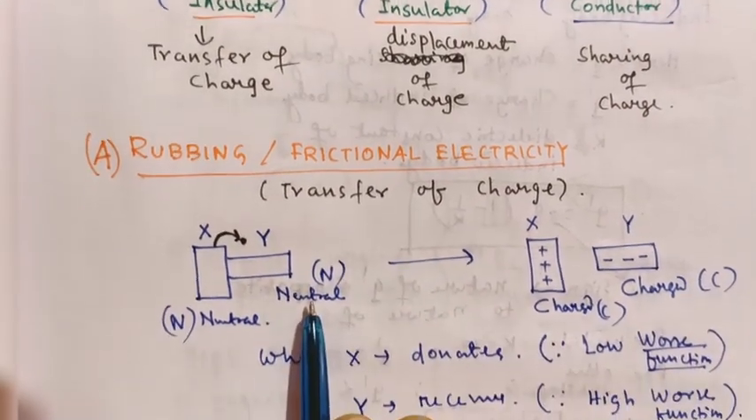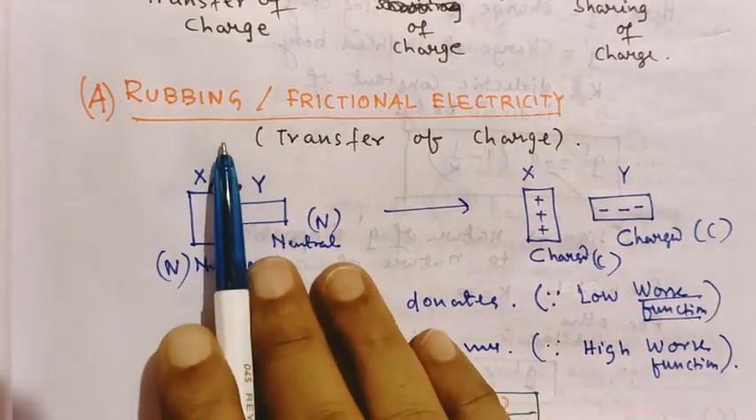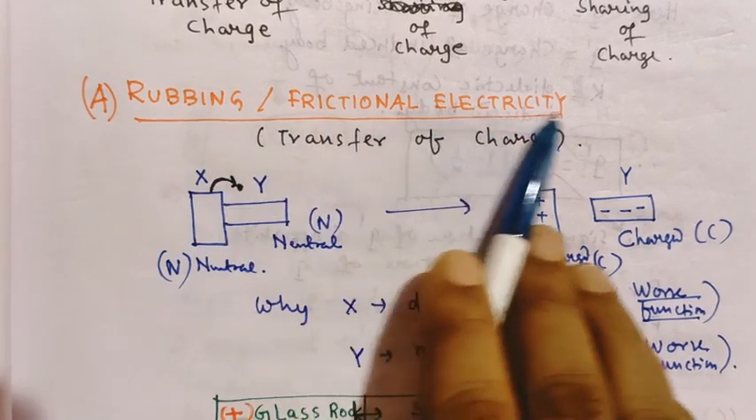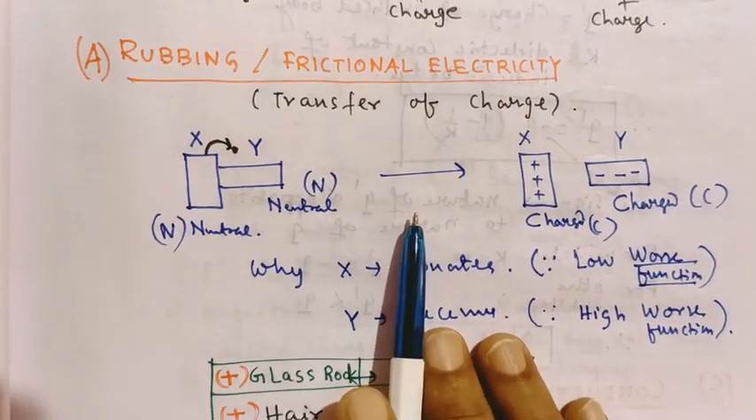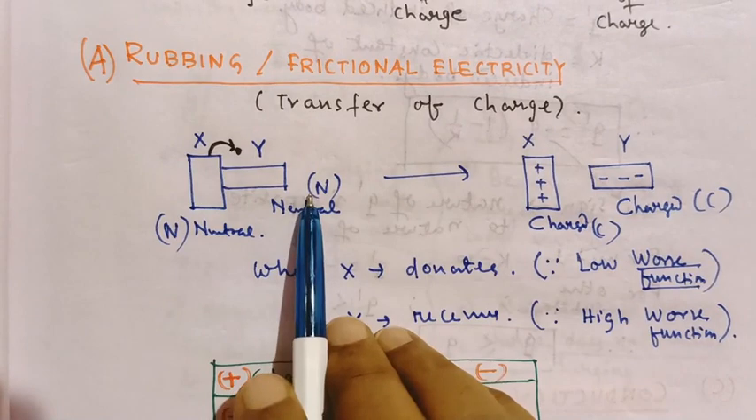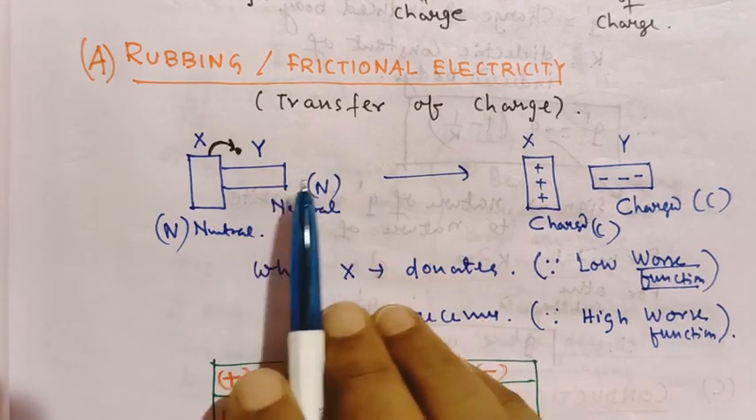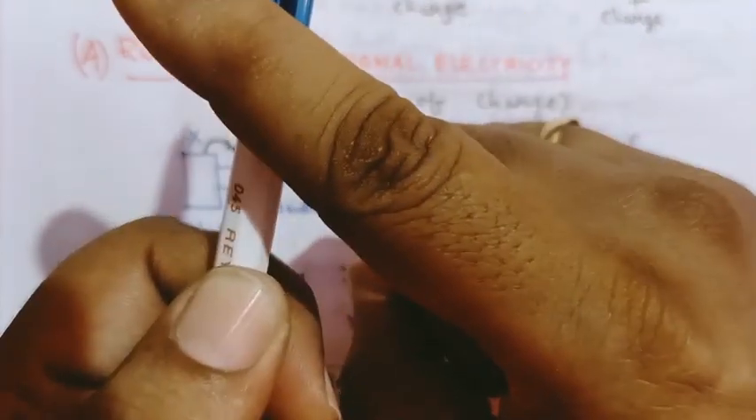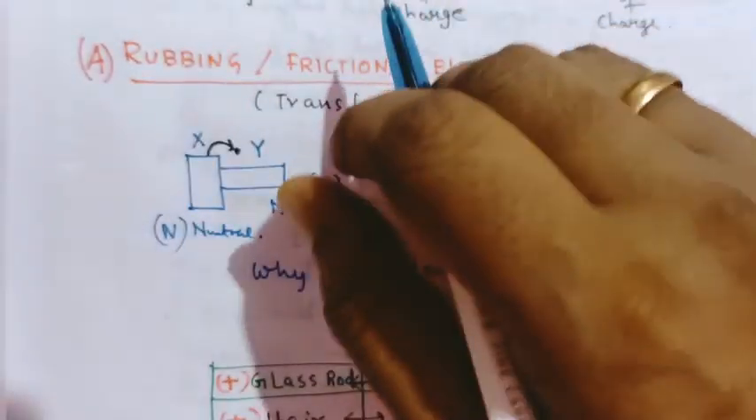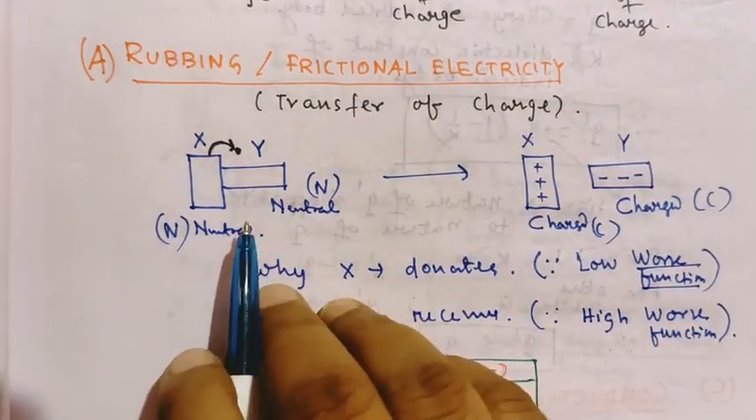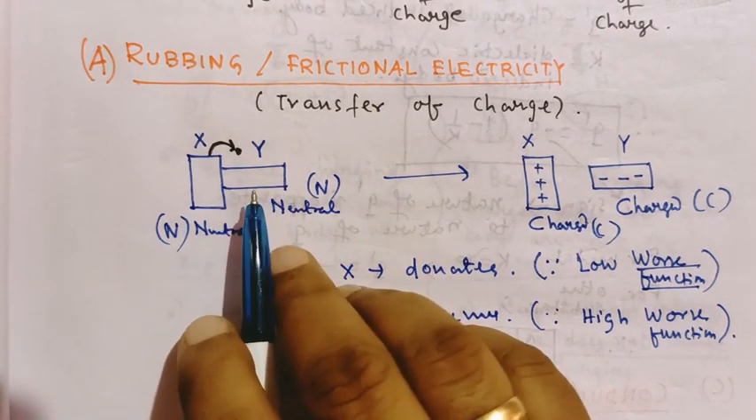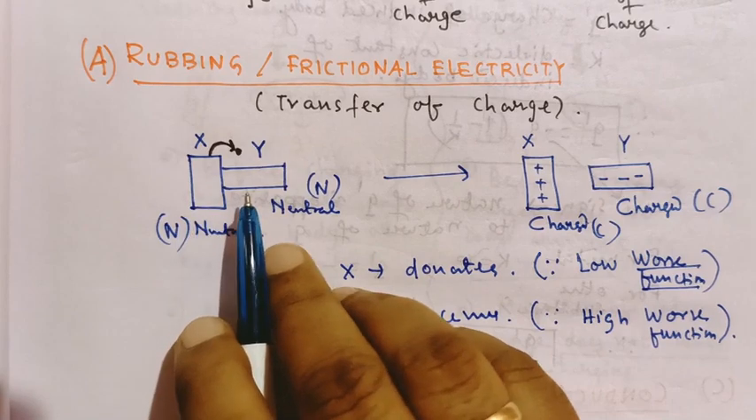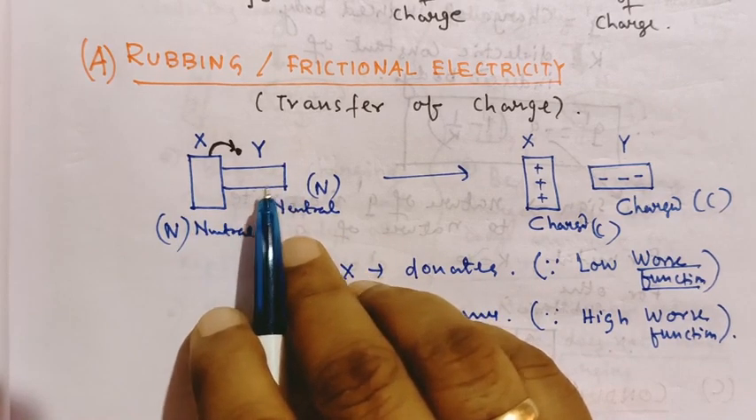First we will go to the very simple method. It was discussed in your class 6-7, that is rubbing or frictional electricity. The basic concept here is transfer of charge. You simply know that when two bodies are rubbed against each other, if this pen is rubbed with my finger, the pen becomes charged and my finger also becomes charged. Which one is positive and which one is negative, that basic concept you know. If anyone donates electrons, it becomes positively charged. If anyone accepts electrons, it becomes negatively charged.